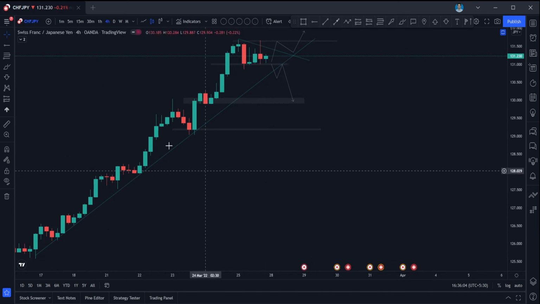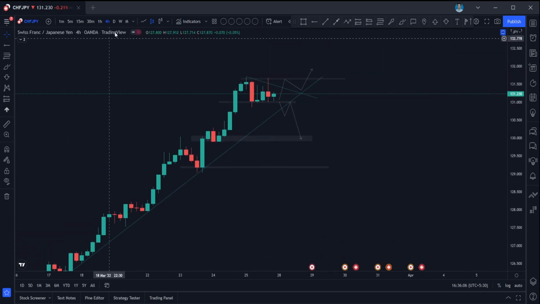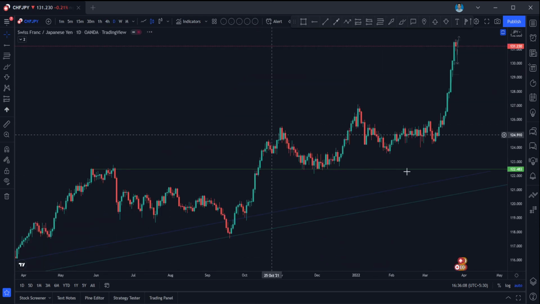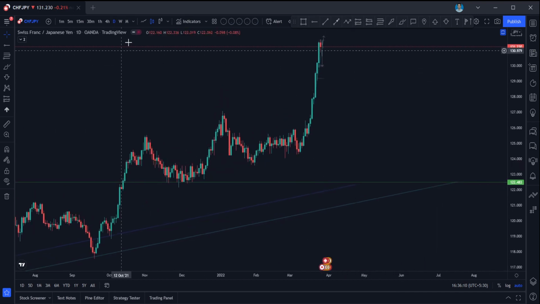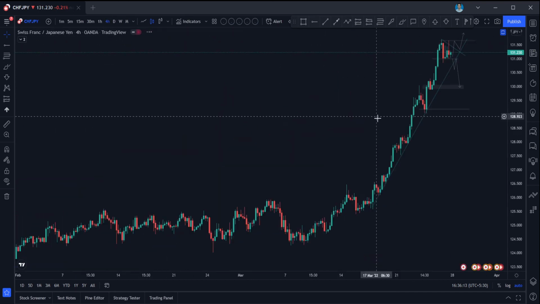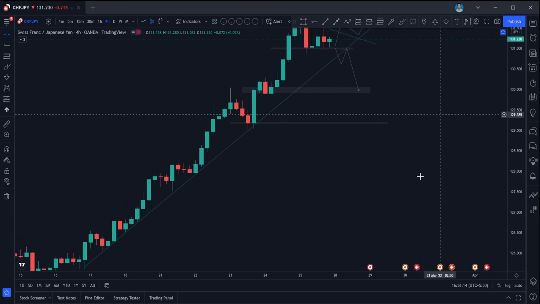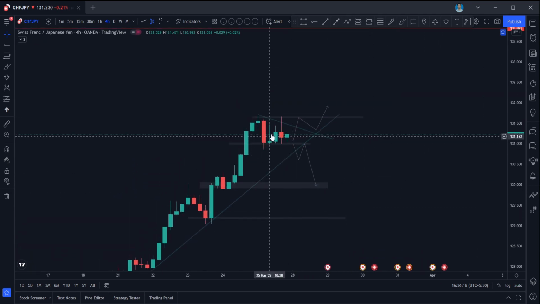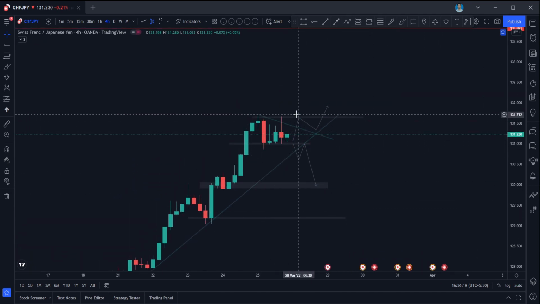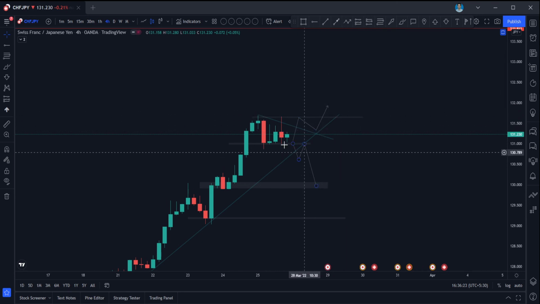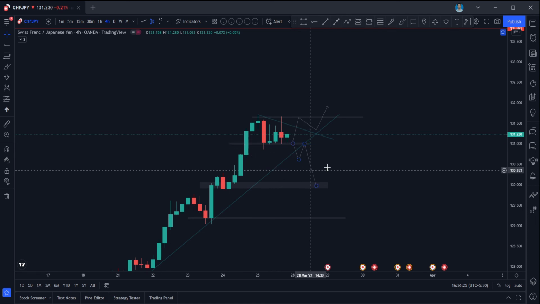Similar to AUD JPY, CHF JPY is also super bullish for the last 2 weeks in the 1 day time frame, and similar to that, it is also in consolidation here. And if it is breaking up this support or rejection here, you can go for a long position. If it is breaking and coming down, you can go for a short position.